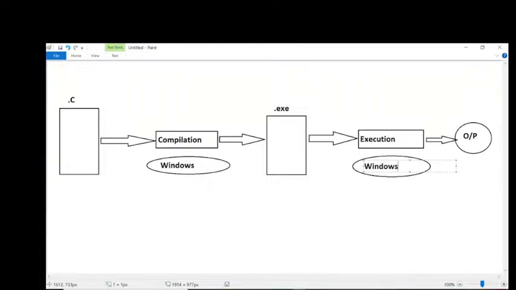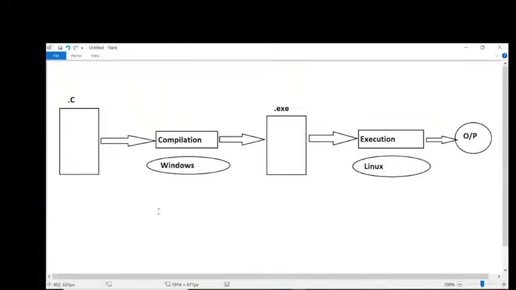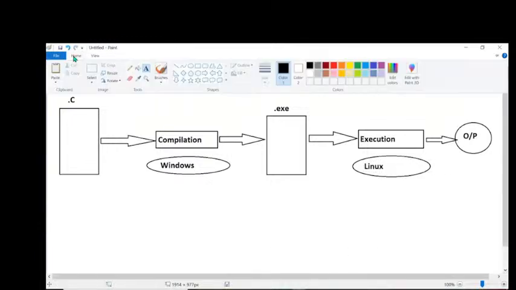Clear? But from our discussion point of view, to prove that C and C++ are platform dependent programming languages, I don't want to take the Windows operating system for execution. I want to take a Linux operating system for execution purposes. Linux operating system here I want to take. Yes, sir. All of you are getting my point here. What exactly am I telling you here?